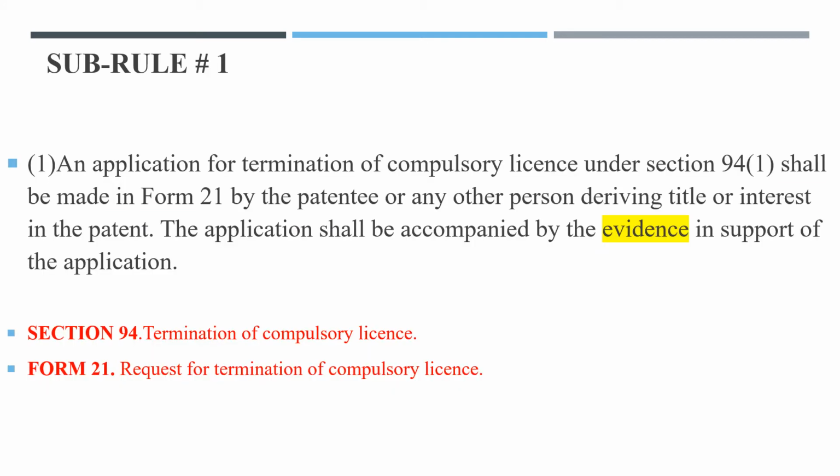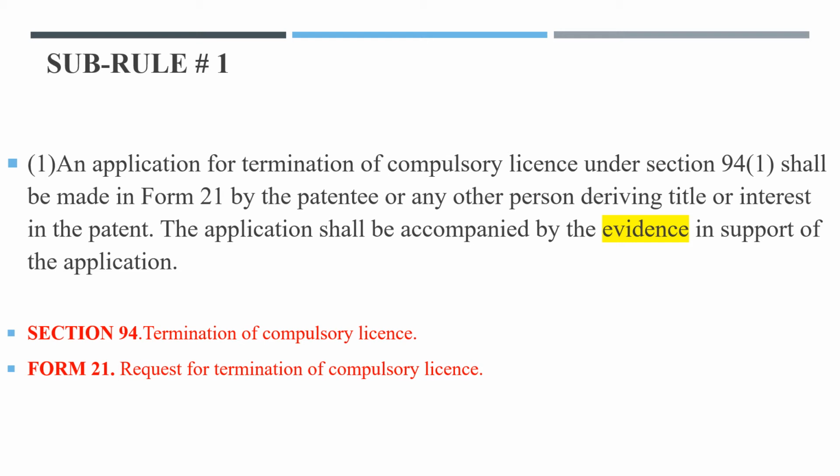Subrule 1. This says an application for termination of compulsory license under section 94 subsection 1 shall be made in form 21 by the patentee or any other person deriving title or interest in the patent. The application shall be accompanied by the evidence in support of the application. So very simple statement friends, nothing to explain here. Just remember that the application shall be accompanied by the evidence in support of the application.